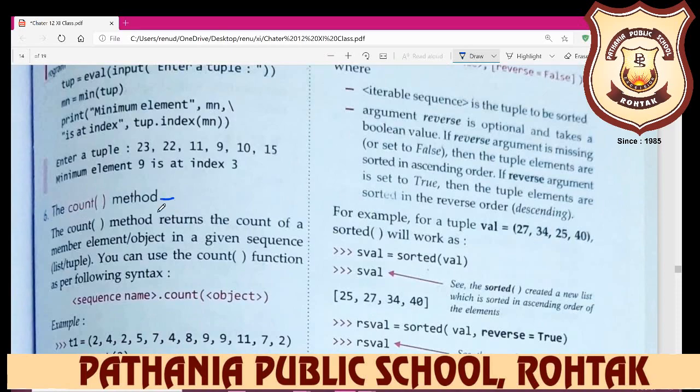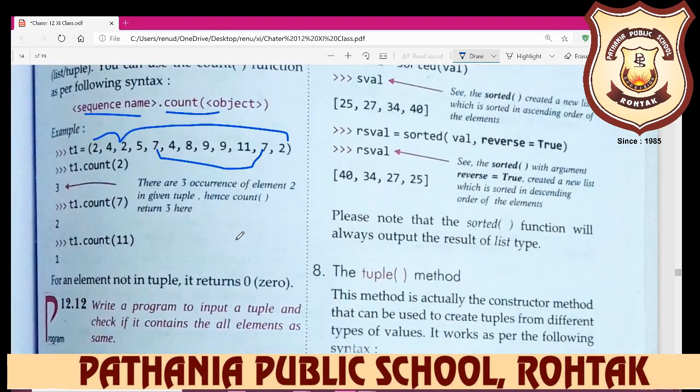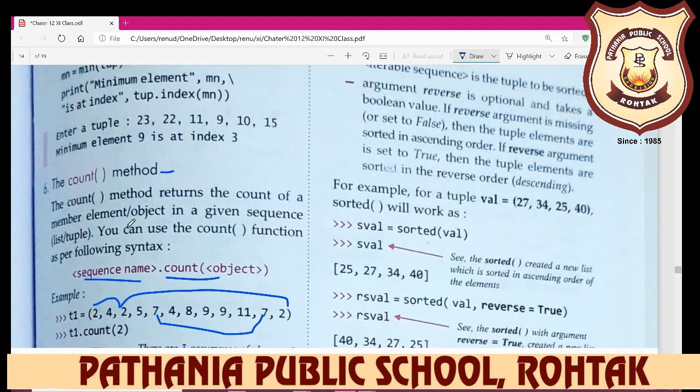If you want to count a member element or object in a given sequence, list or tuple, you can use the count function as per the following syntax: first write the name of the sequence and then the count object. So here, if we want to count 2, how many times does 2 appear? 1, 2 and 3 times. So the answer is 3. And if you want to find 7, 7 appears 2 times. So its answer will be displayed on screen.